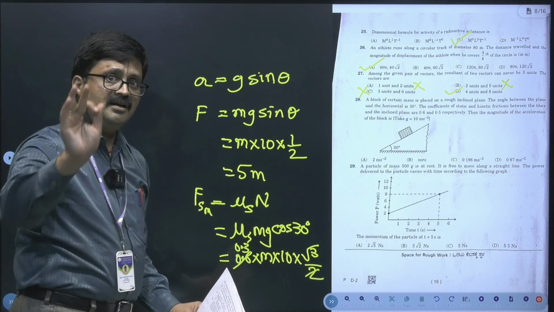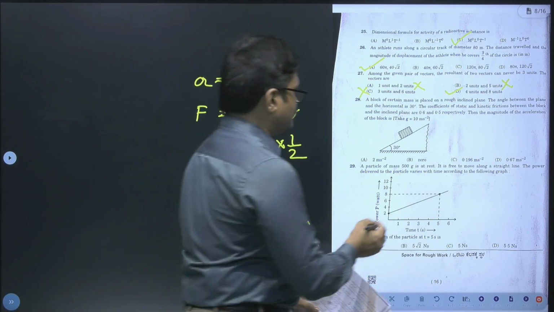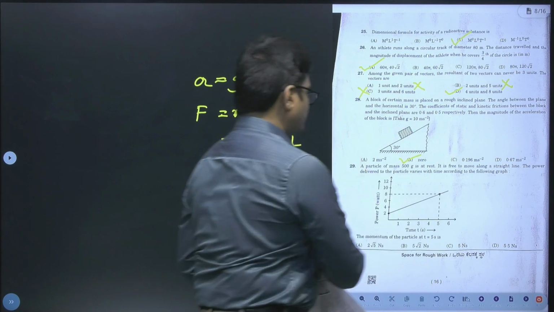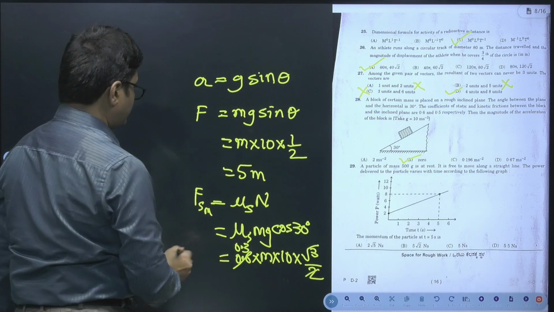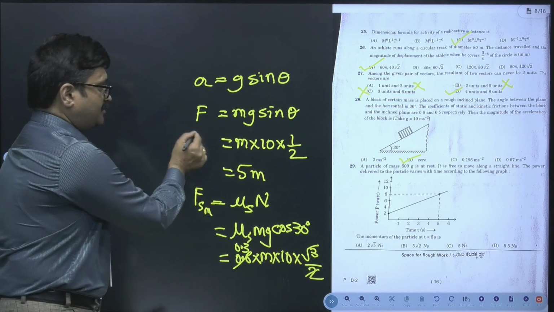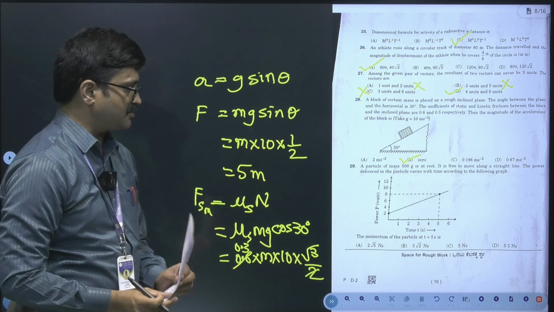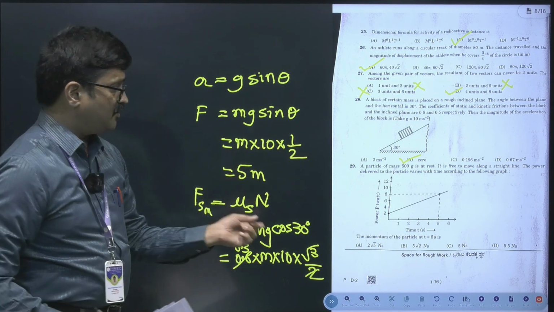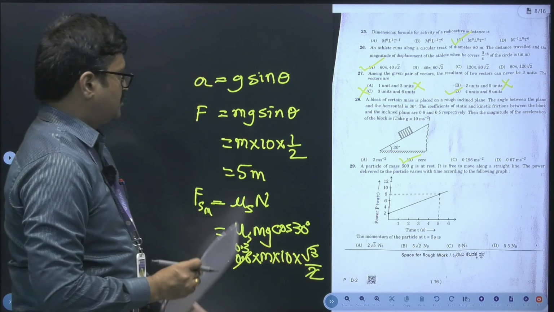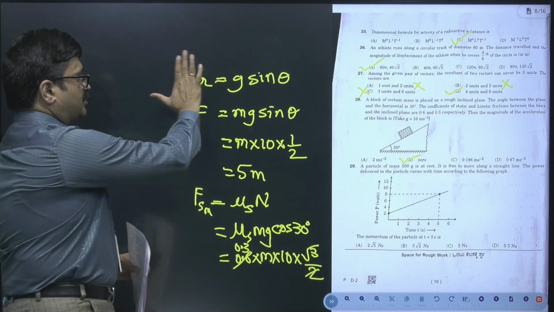So hence I will consider the acceleration to be what? 0, and the reason is very simple. Fs max is greater than F. This is how I can clearly answer this question. I hope it is clear. Now let's move on to the next question. So I'll just erase this.